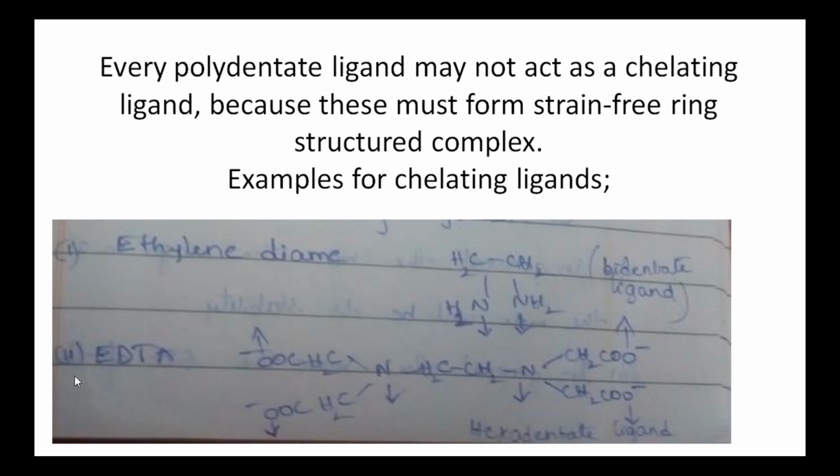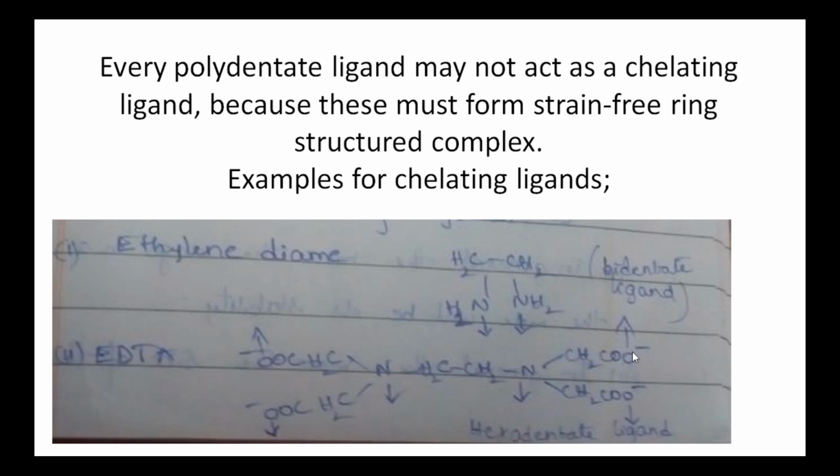Another best example for the chelating ligand is EDTA, whose name is ethylene diamine tetraacetate. It is a hexadentate ligand, that is, it consists of 6 donor atoms. Its formula starts from ethylene, CH2-CH2. Diamine, here one nitrogen, here one nitrogen. To these two nitrogens, 4 acetate groups are attached: CH2COO minus, CH2COO minus. For the second nitrogen also 2 acetate groups, CH2COO minus, CH2COO minus.